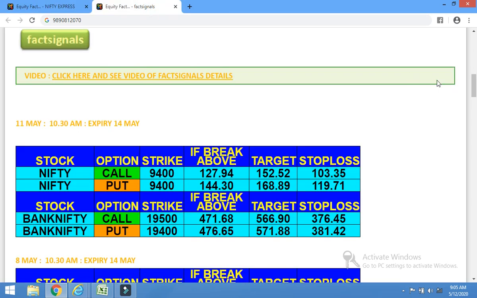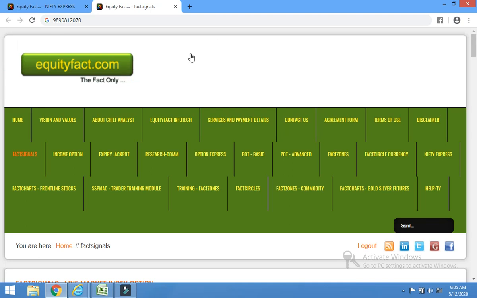On the same website, equityfact.com, where there is Nifty Express, you can see fact signal also. Any client who has subscribed to Nifty Express has got access to fact signals for free. There are no charges for fact signals separately. So the client has to log in.